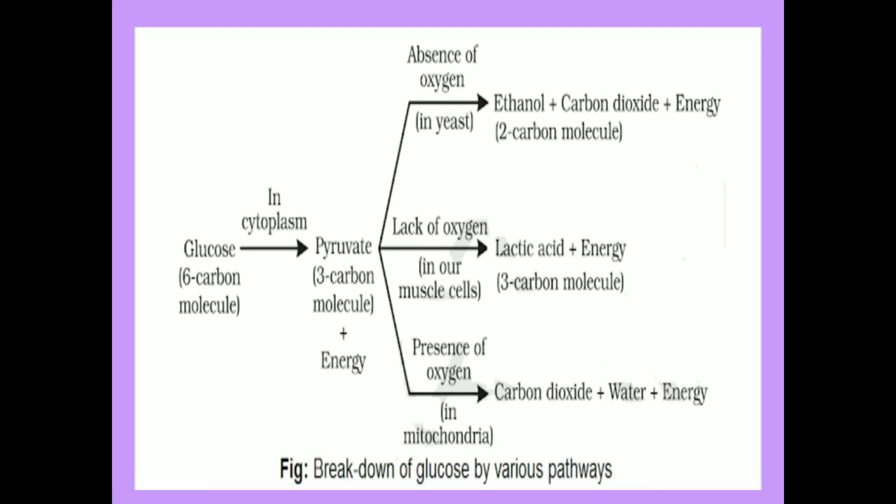Now, some of the organisms use oxygen to break down the glucose completely into carbon dioxide and water, and some use another pathway, that is, in absence of air.